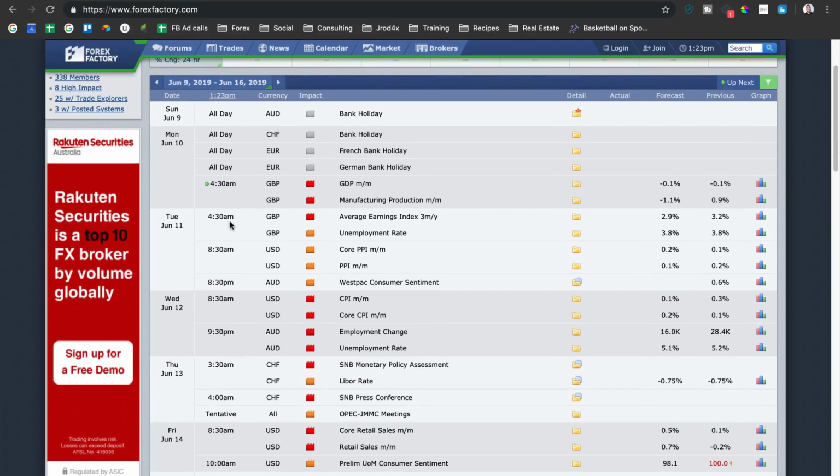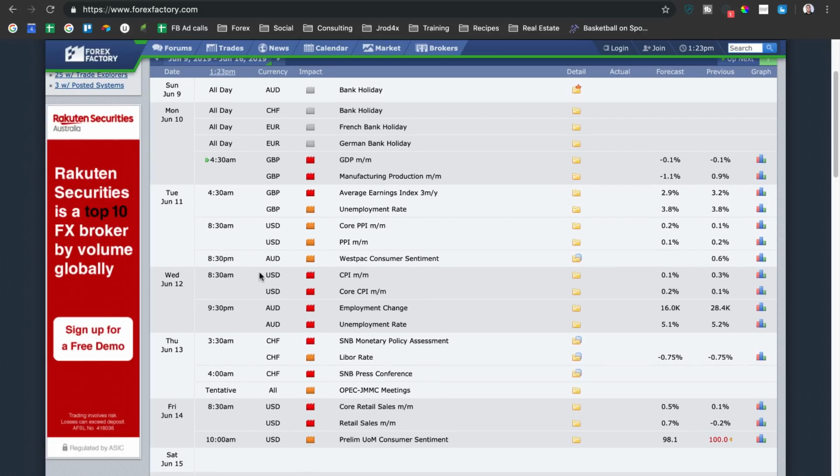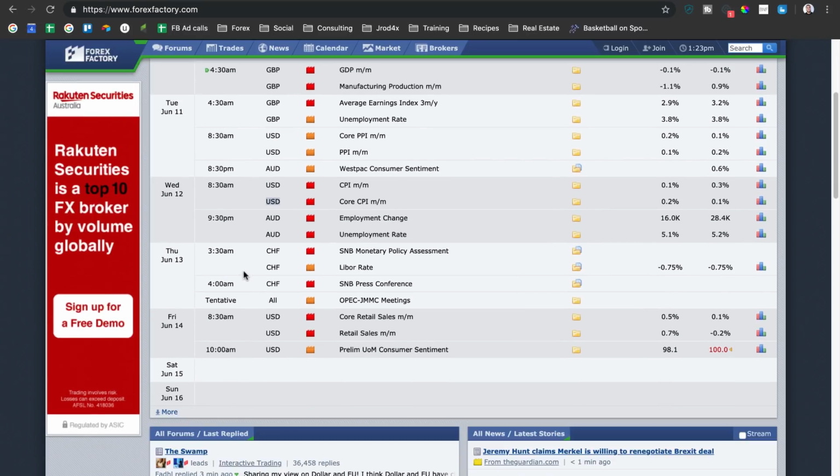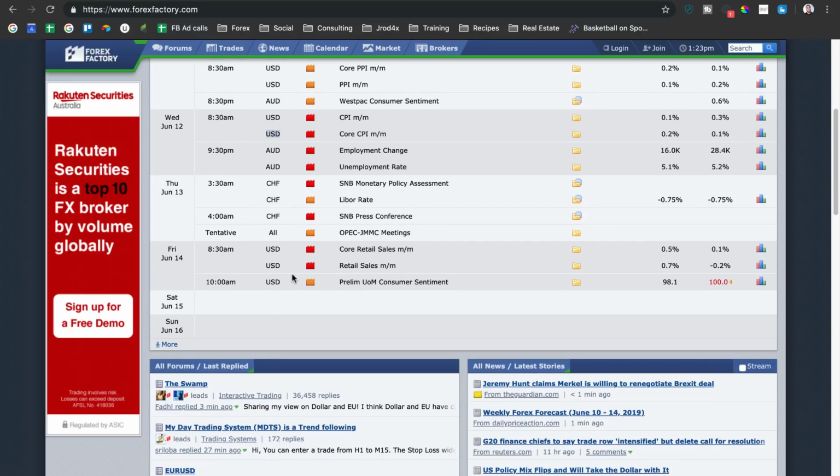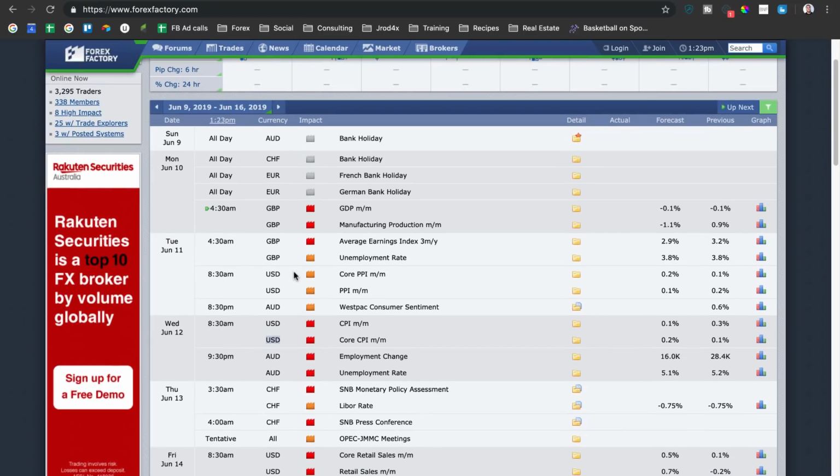Going into Tuesday, we have British pound again and dollar index during New York session. Then Wednesday, we've got dollar index, both high impact core CPI and CPI for New York session, 8:30 a.m. on Wednesday. Then Thursday, we've got OPEC meetings. Friday, we've got more dollar index. So a good bit of high impact news releases this week.